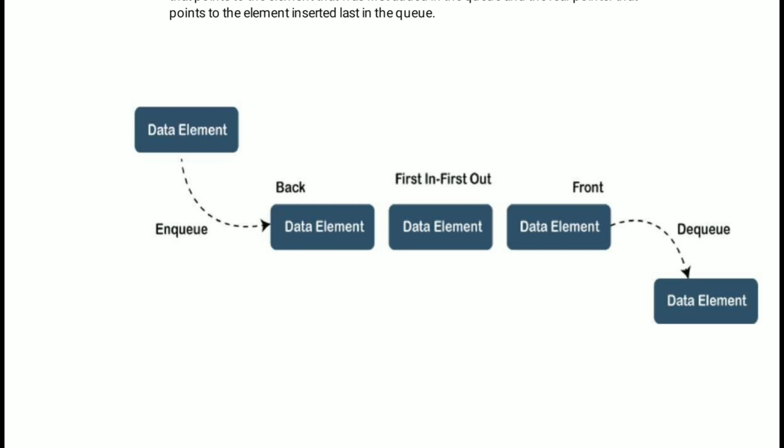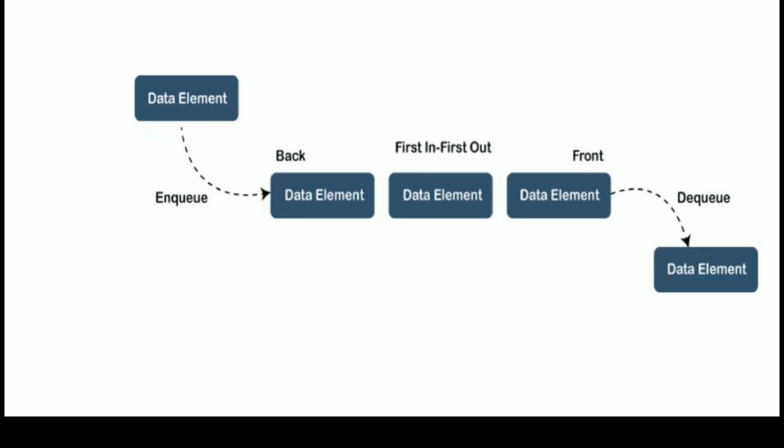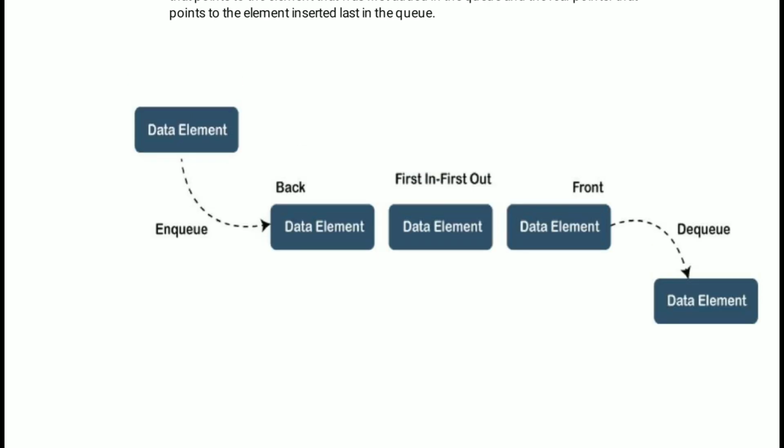Here we are performing the DQ operation. See within this figure, using the NQ operation we are inserting the element, and using the DQ operation we are deleting the element from the queue. Those are the main differences between stacks and queues.